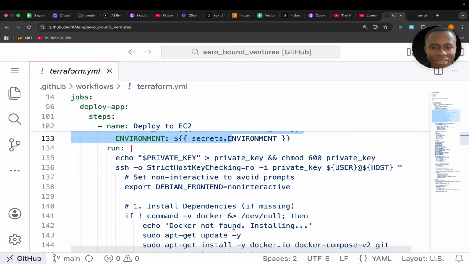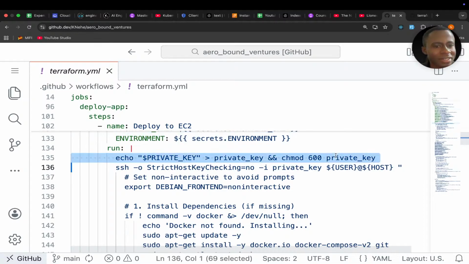After that, a number of things happen. I change permissions to the private key. Now, for this to happen, guys, you need to get a private key from your EC2 account. Don't forget that. I showed you how to do this in a number of streams in the past. If you've forgotten, you can simply do a Google search or ask AI. After you've done it, you've got your private key.